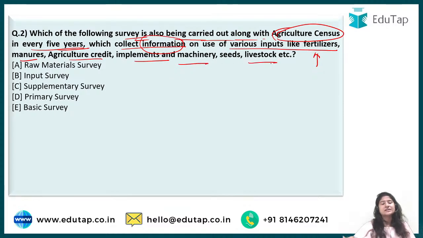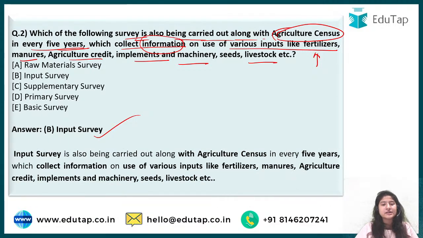Implements, machinery, seeds, livestock. Okay, so there is one more survey that is conducted along with the agriculture census, a question from which we have just done. And this particular survey is responsible for what? It is responsible for the collection of data of various inputs that are used in agriculture, be it fertilizer, manure, and everything. So Nilesh says B, first one to comment, then Akhil also says B, Satakshi also says B, alright. And then rest everyone, they come up with B. And yes, input survey is the correct answer.